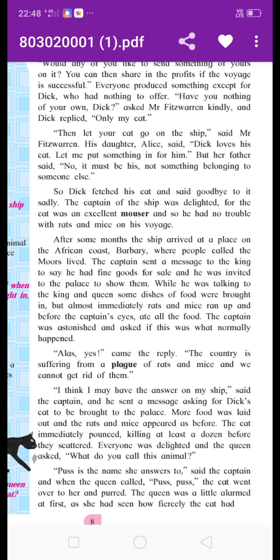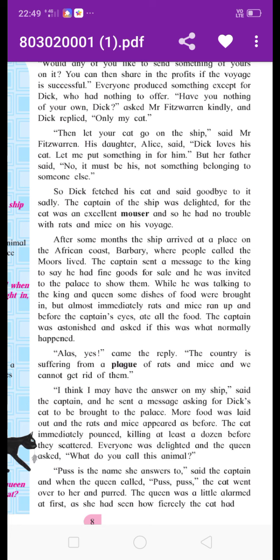Yesterday we saw that when Mr. Fitzwarren asked Dick Whittington to give something to sell, Dick had nothing to sell.